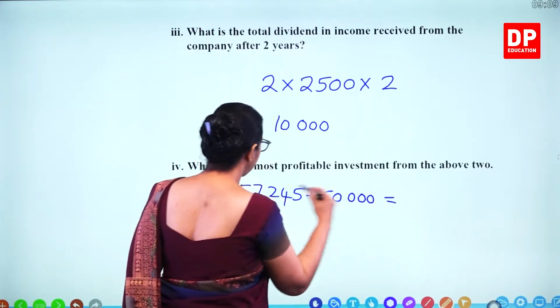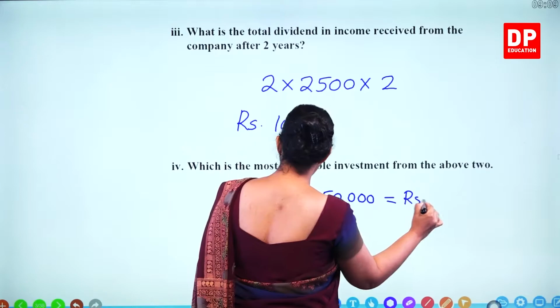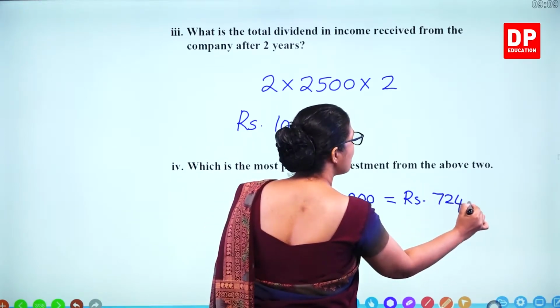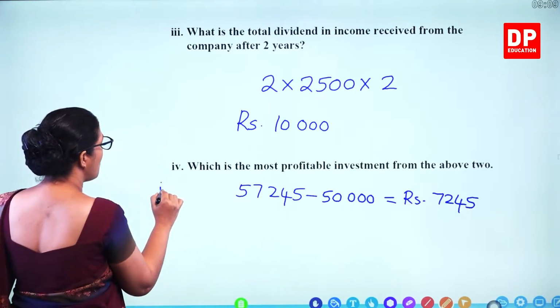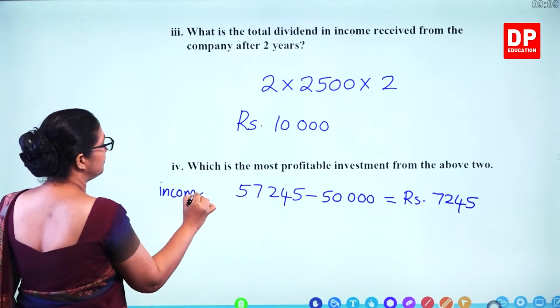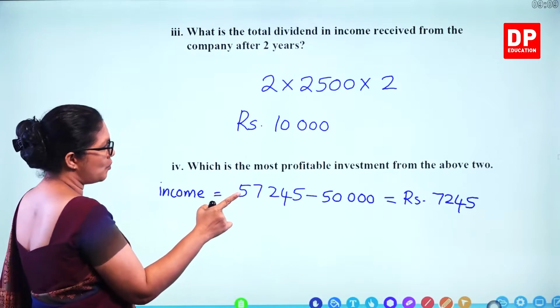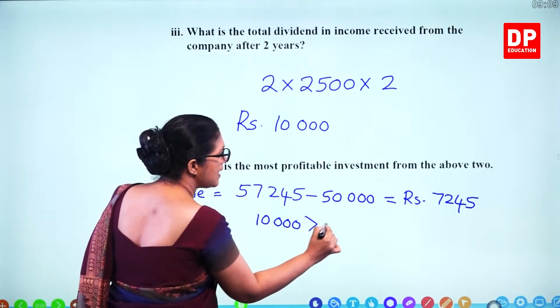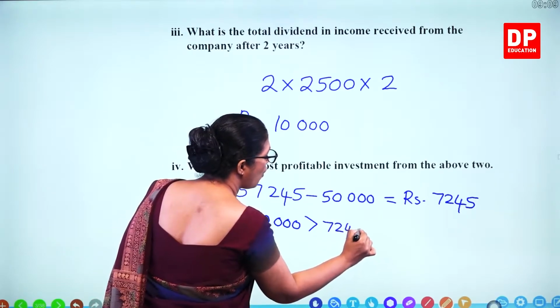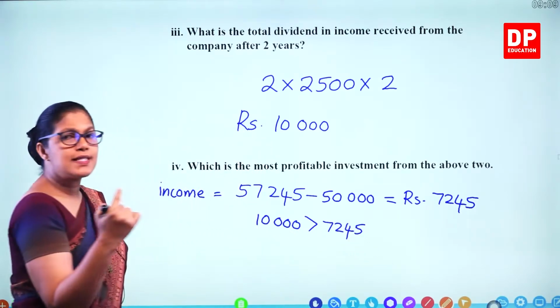What's the value? You get 7,245 as the extra income from the first method. But we can see 10,000 rupees is greater than 7,245.